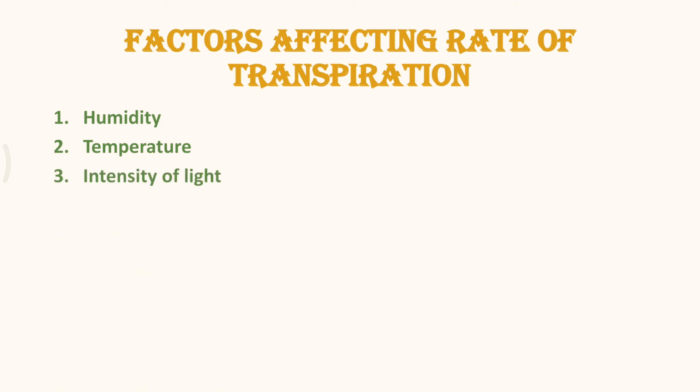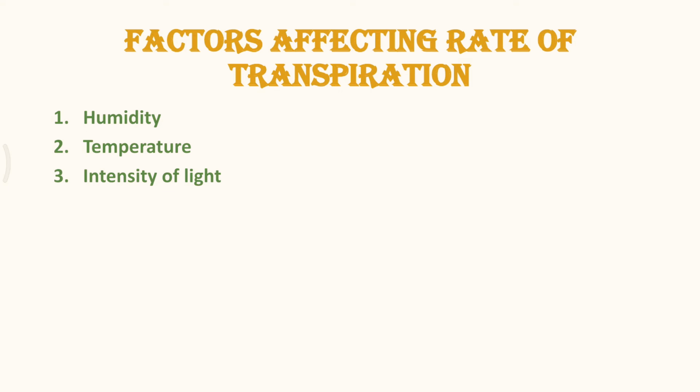Although light does not directly affect the rate of transpiration, it indirectly affects the rate of transpiration by opening the stomata and increasing the temperature. If all other conditions like water supply, leaf temperature, and other factors are adequate, then the light induces stomatal opening and darkness stomatal closure.